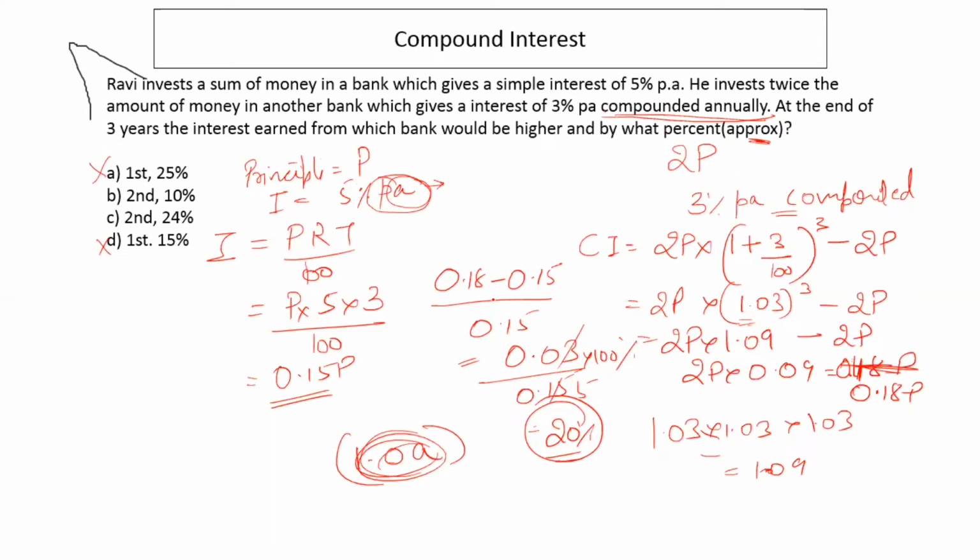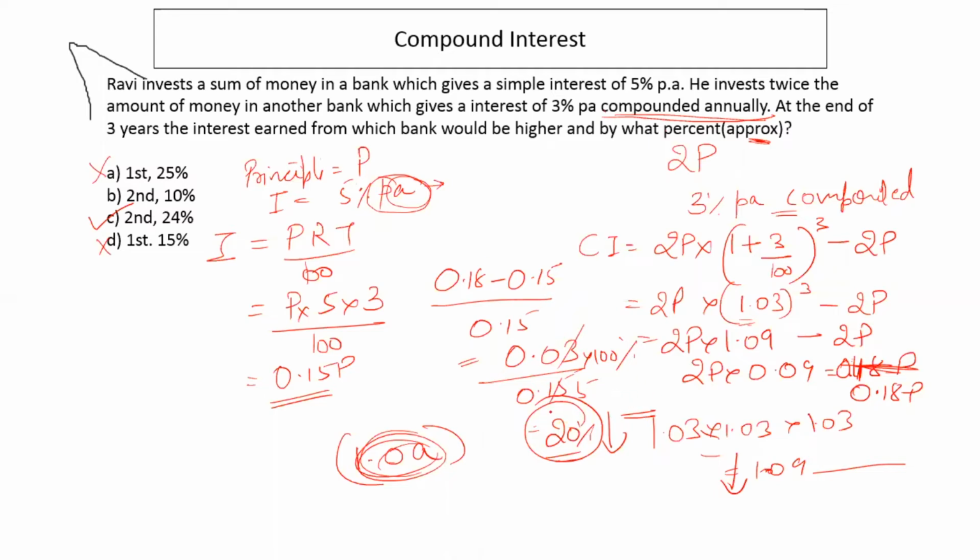So in that case, we'll mark this one. This is because we have taken approximations here, and this is not 1.09 but 1.09 something. So I've taken an approximate value, and this value is lower than what actual value is, right? So this value is lower than what actual value should come out to be.